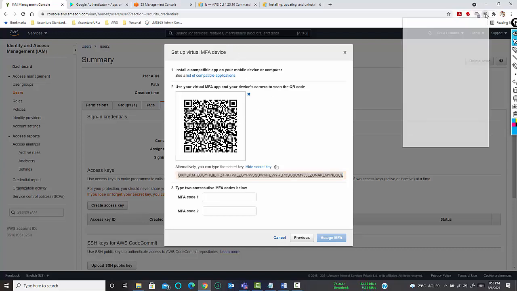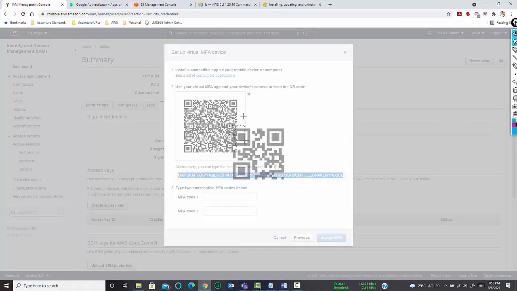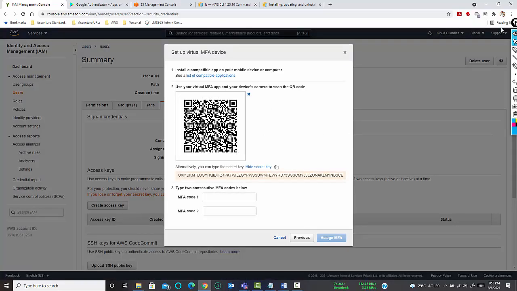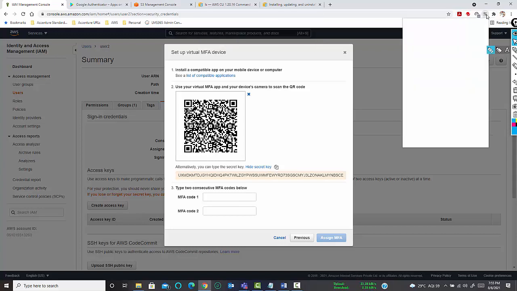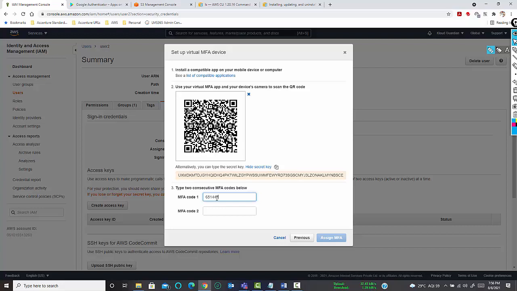I have the Google Authenticator installed here. To do that, click on this, scan this particular code, and okay, it is added. So you can see this is added. For Google Authenticator, this particular secret code expires every 30 seconds. And to activate this, you have to put two MFA codes. So click on this, it will be copied, put it here.